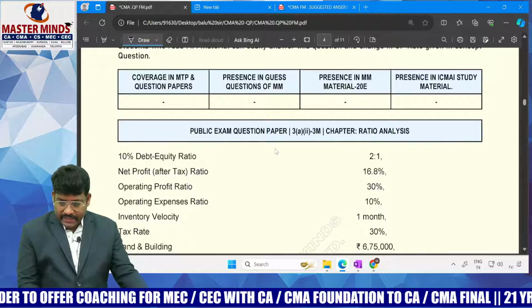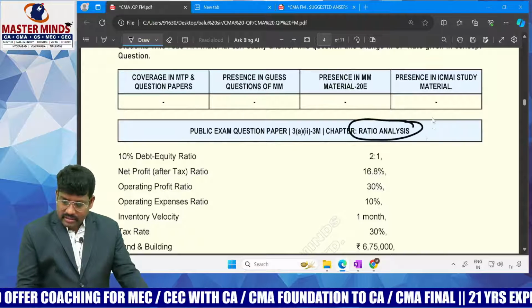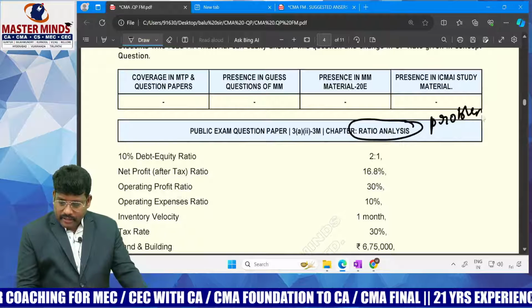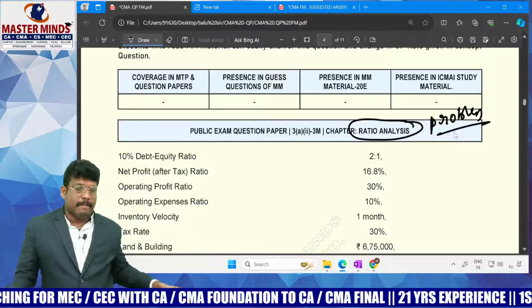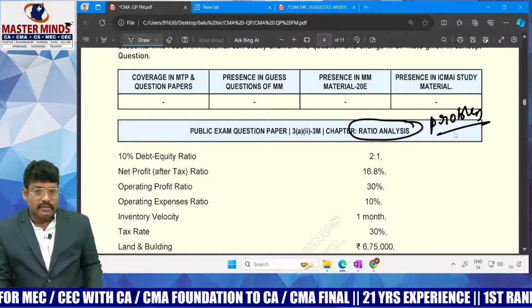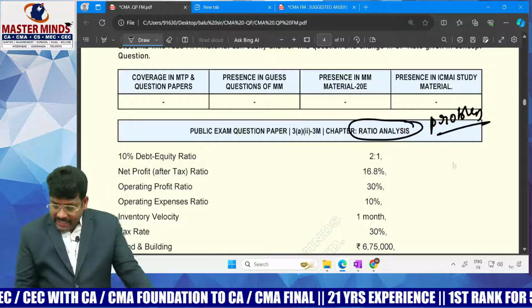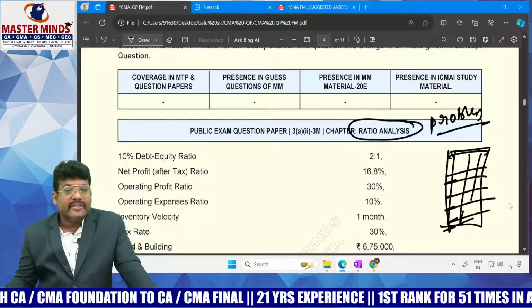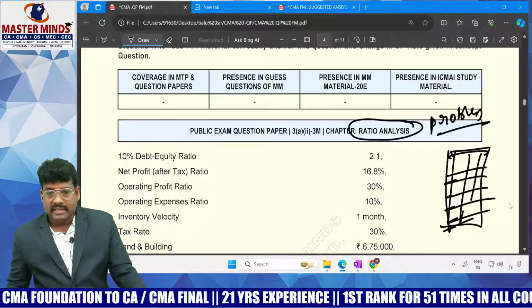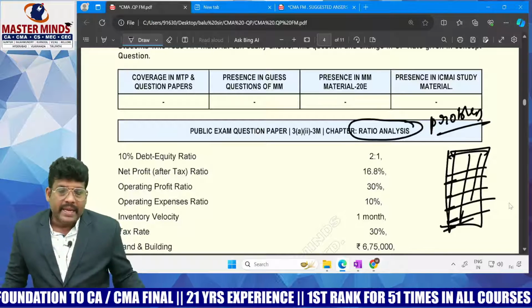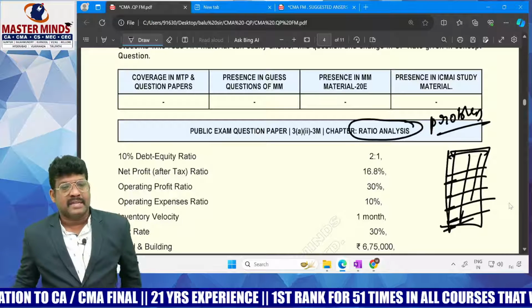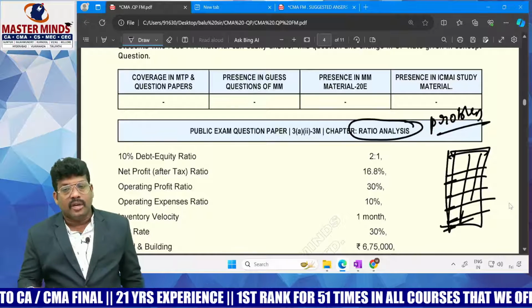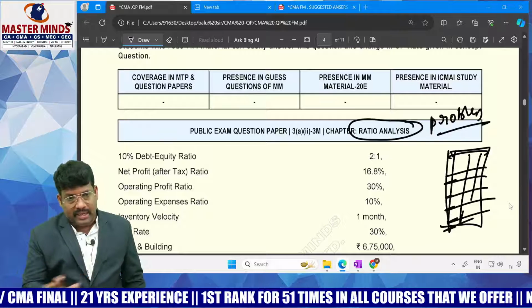Okay, coming to 3A, they asked again ratio analysis. This is nothing but problematic. See, dear students, ratio analysis. In order to do analysis, you must have intelligence, whether the company is performing perfectly or not, right? You will make different types of analysis: funds flow analysis, cash flow analysis, comparative statement analysis, common size statement analysis, trend analysis. Among them, one of the concepts is nothing but ratio analysis.